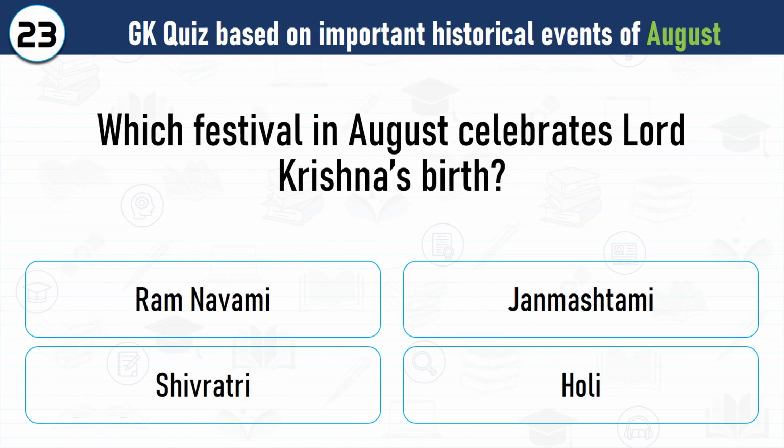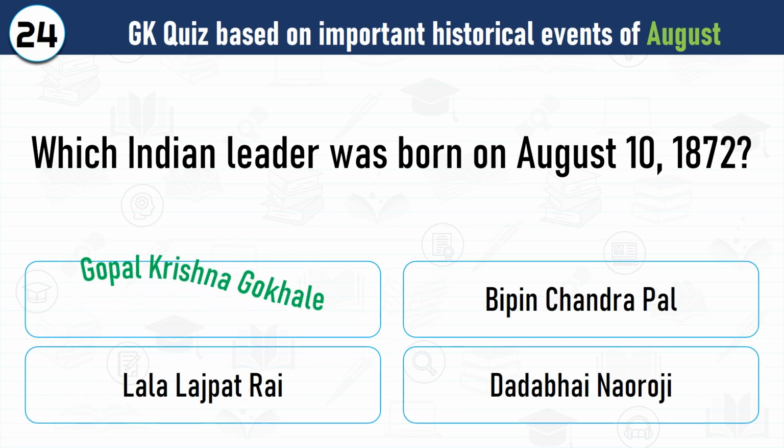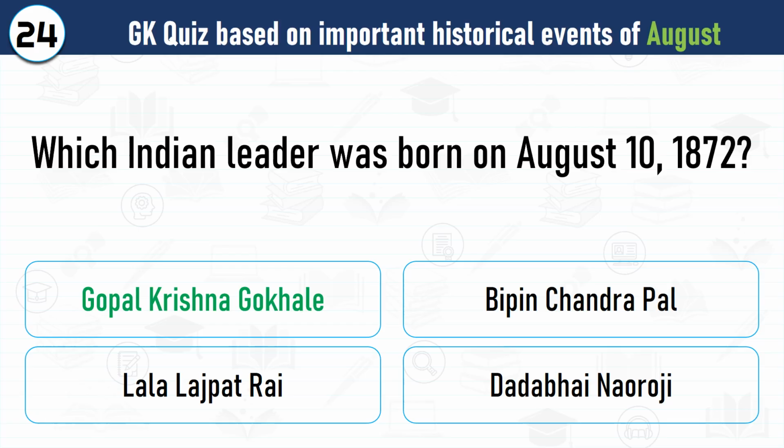Question number 23. Which festival in August celebrates Lord Krishna's birth? Correct answer is Janmashtami marks the birth of Lord Krishna, and it is celebrated in August. Question number 24. Which Indian leader was born on August 10, 1872? Correct answer is Gopal Krishna Gokhale was born on August 10, 1872. He was a moderate leader and mentor to Mahatma Gandhi.